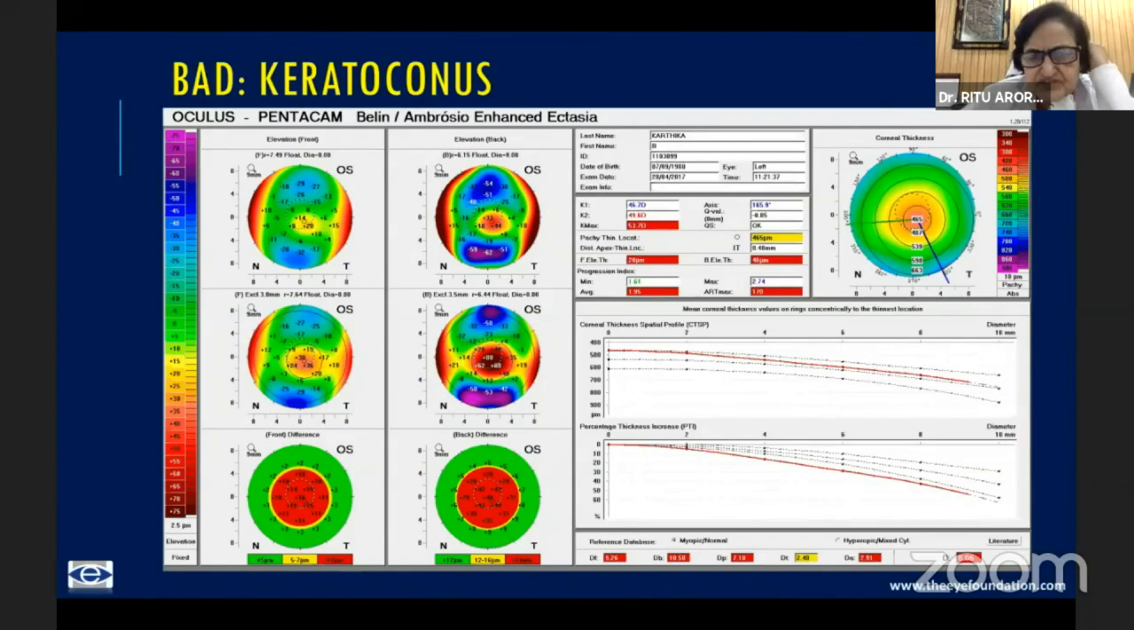So this is the overall D, and this is the other thing that you need to see on the Belin Ambrosio display. That's about it. Thank you, Gitansha.